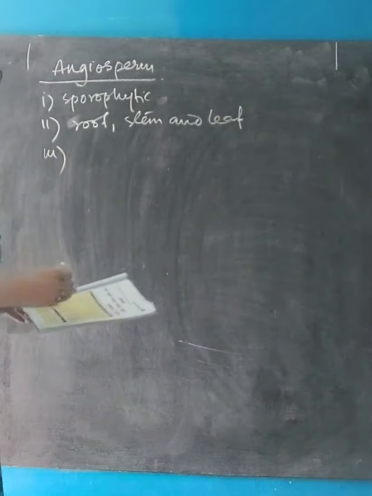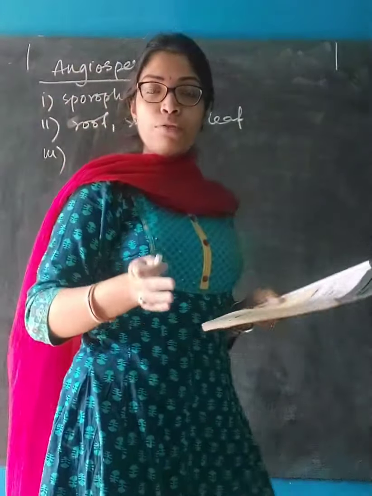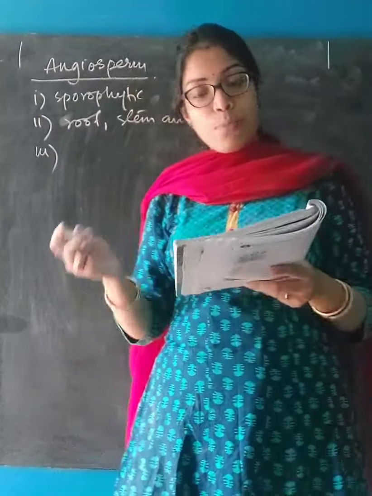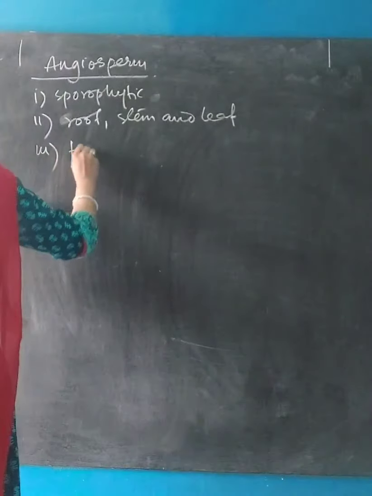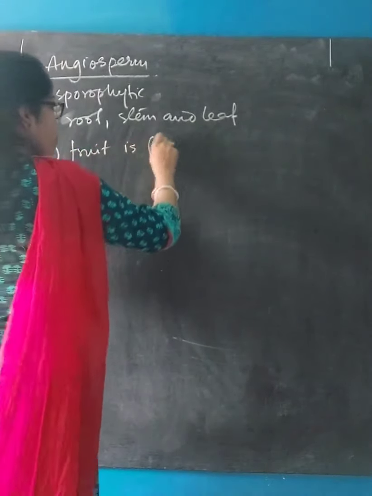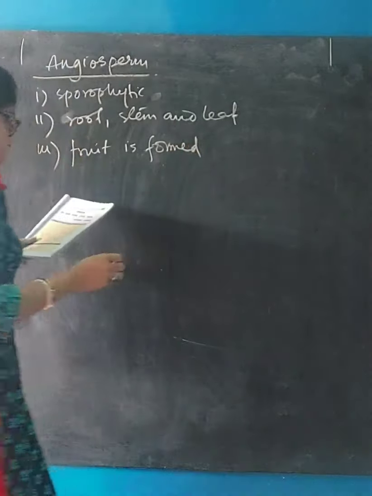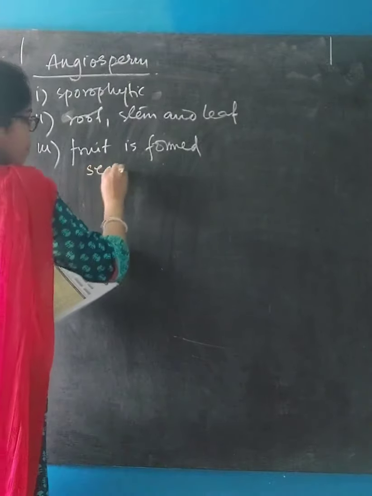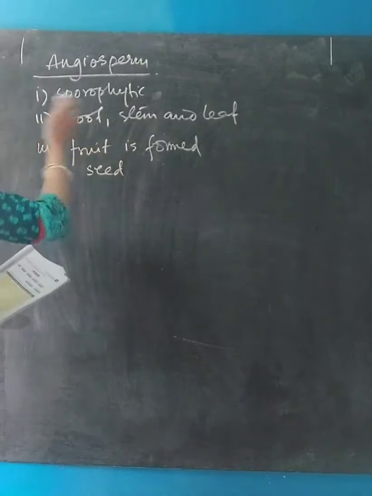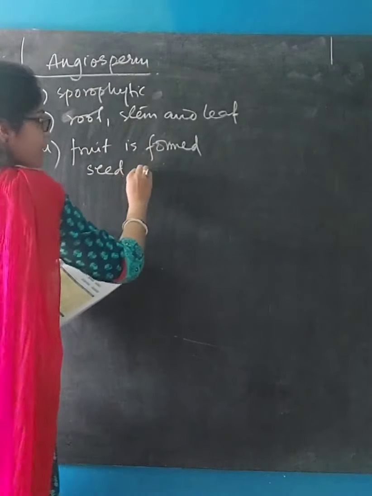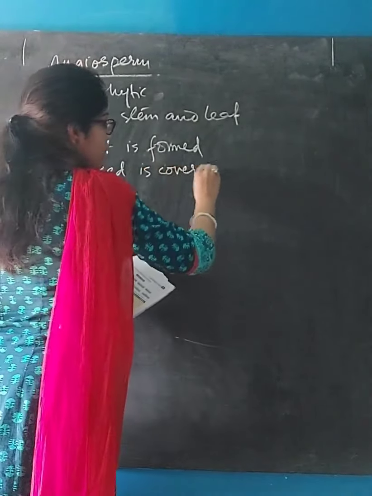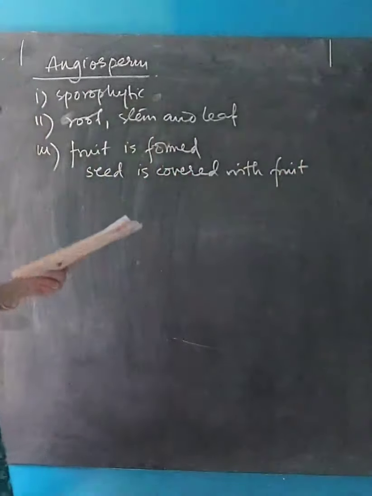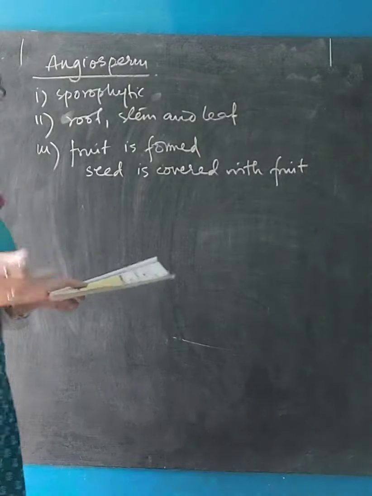Unlike in the previous one, that is gymnosperm, where fruit was not formed and the seed was naked, that is, no seed coat was present, in this case fruit is formed and the seed remains covered with the fruit. These are the characteristics of the plant body.